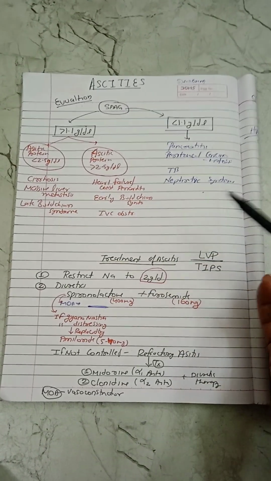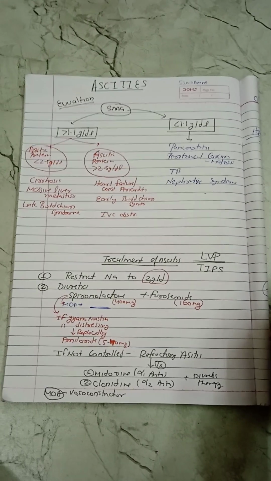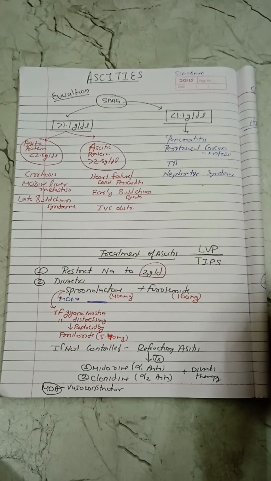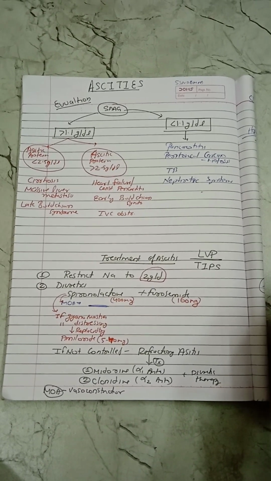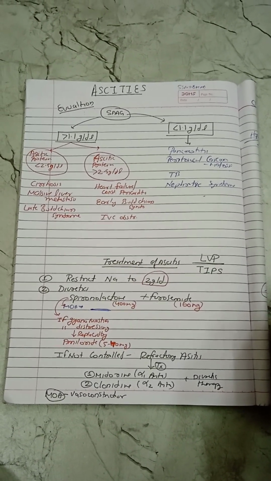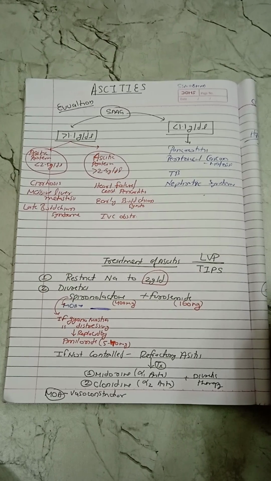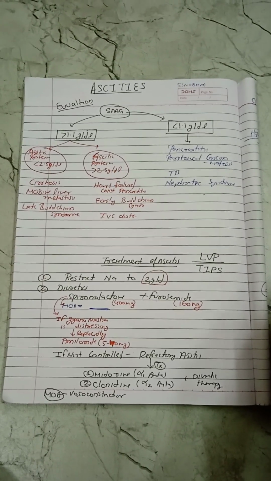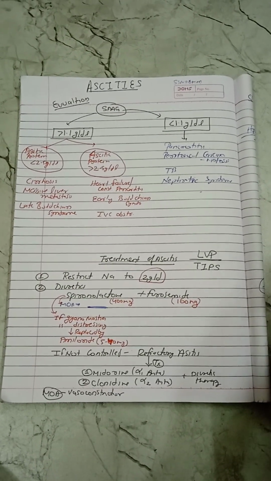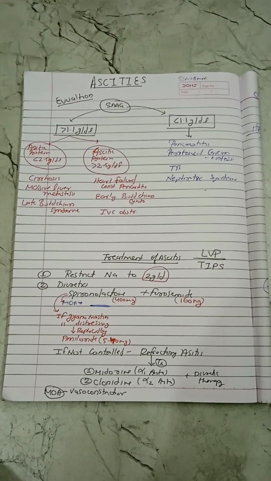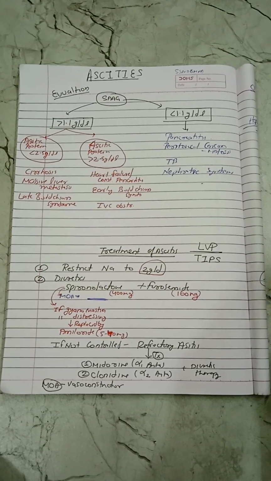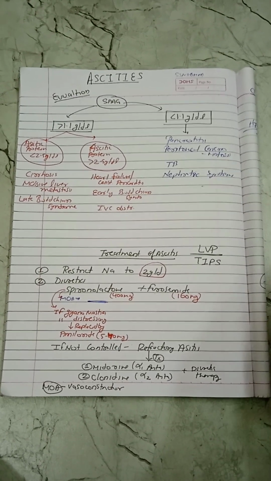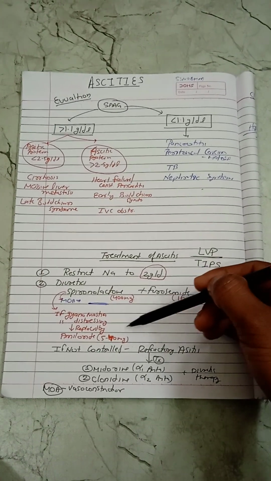Spironolactone mechanism of action: we know that it is an aldosterone antagonist, and it reabsorbs sodium from the DCT, that is distal convoluted tubule in the kidney. But the use of spironolactone is limited because of its side effect, mainly gynecomastia. And if gynecomastia has occurred, then spironolactone is replaced by amiloride, and dose is 5 to 40 milligrams.